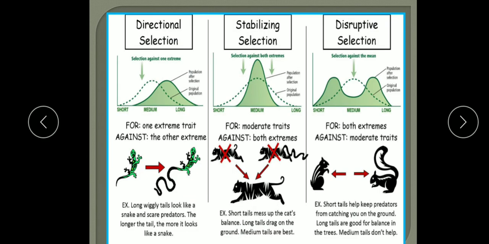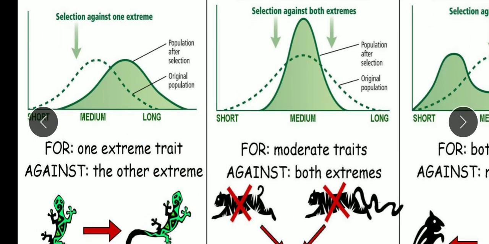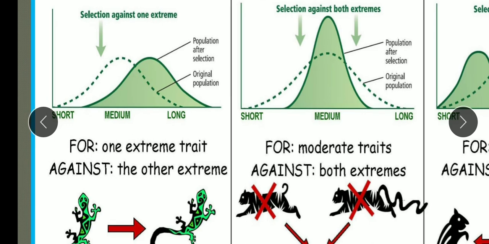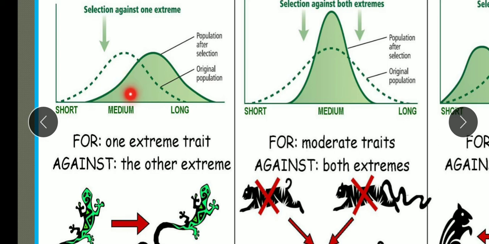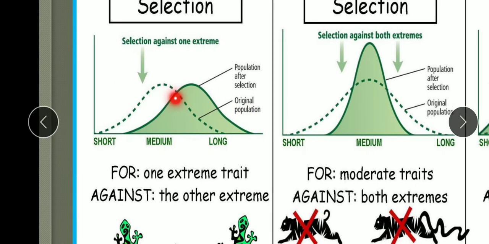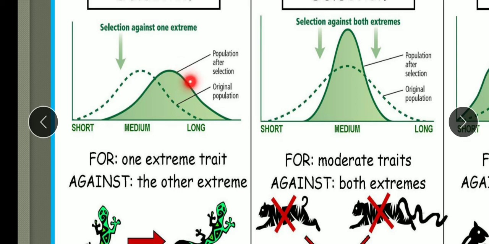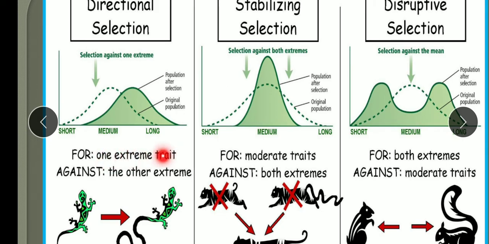So understood, children? Directional selection is where more individuals acquire a value other than the mean character value. This is the original population and the population after selection. So it is shifted from the mean value. This is the medium mean value. So shift हो जाएगा in a particular direction. That is why it is directional. And here, this is the original population and this is the population after selection. So here the formation of a new species occurs, meaning there is selection for the one extreme trait.